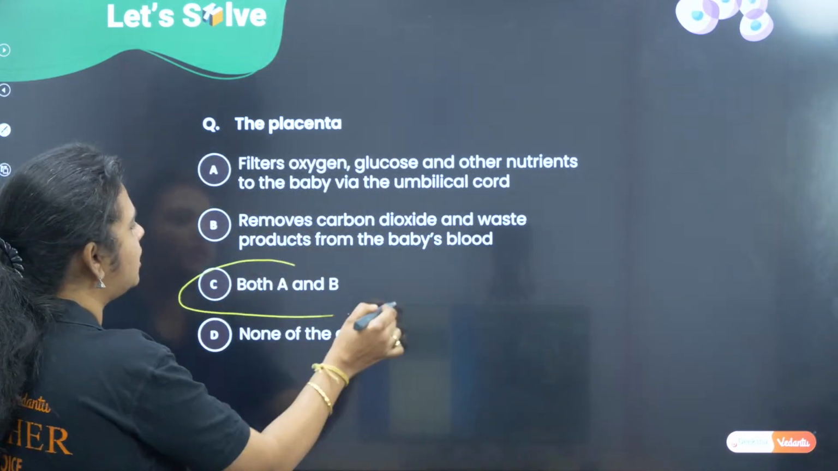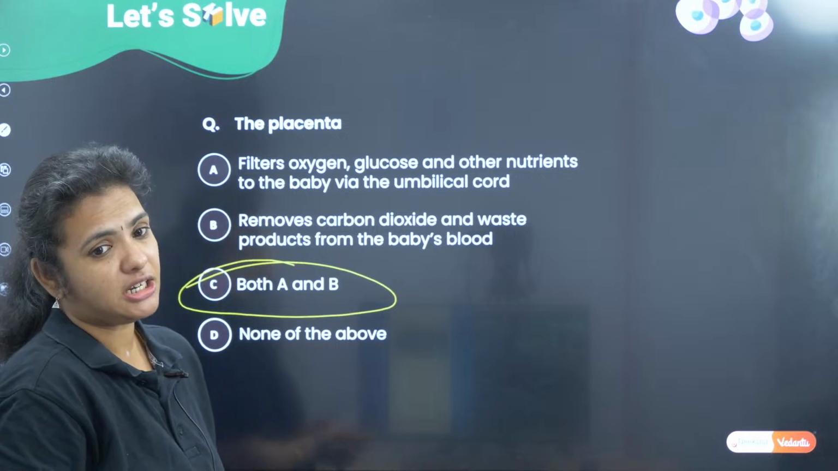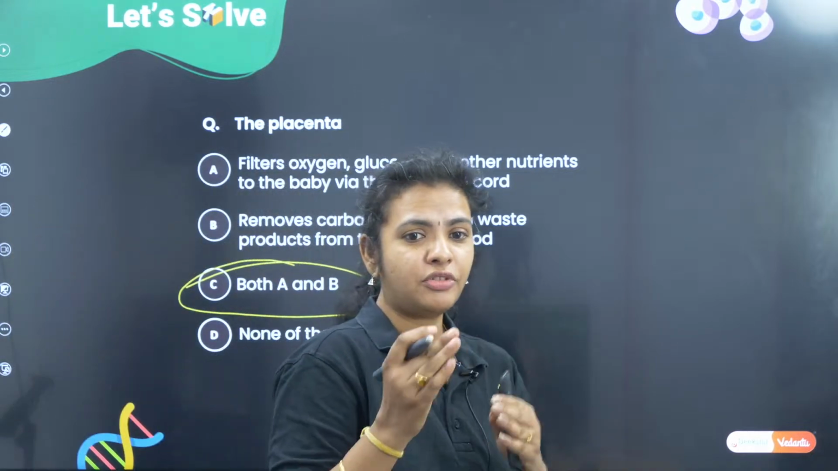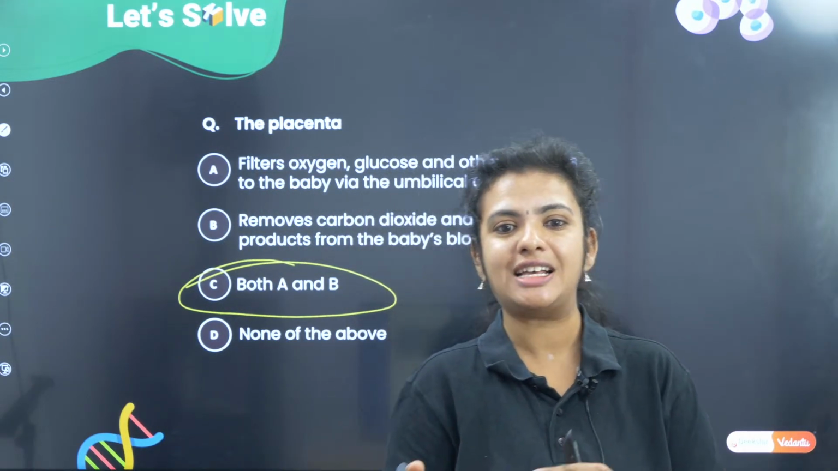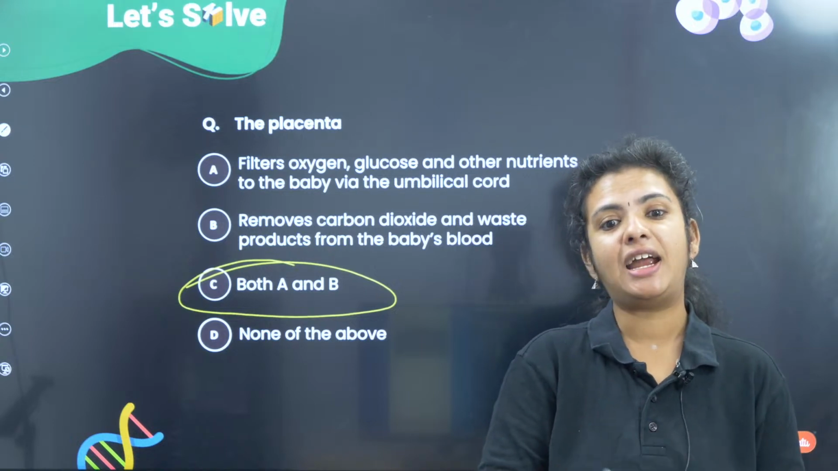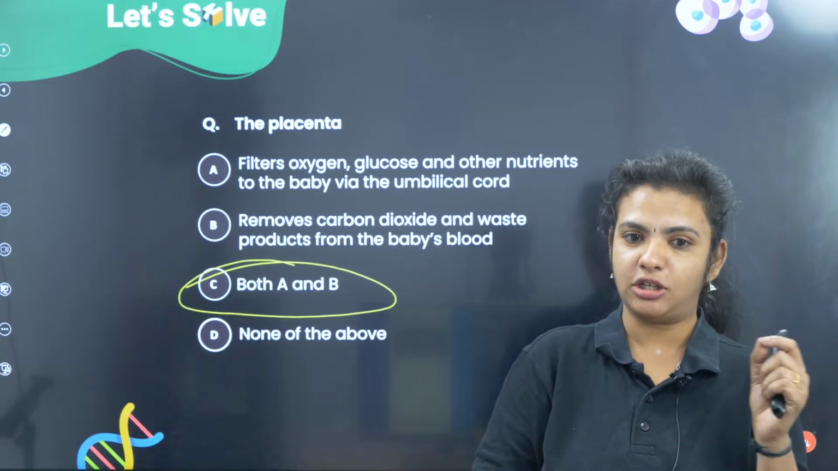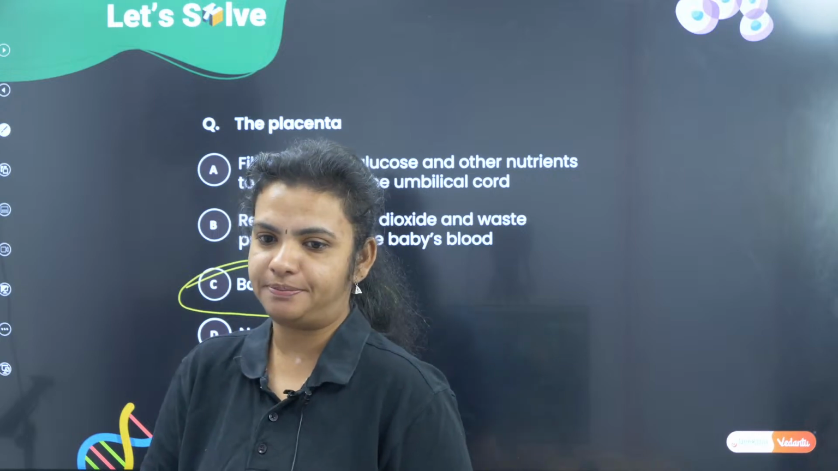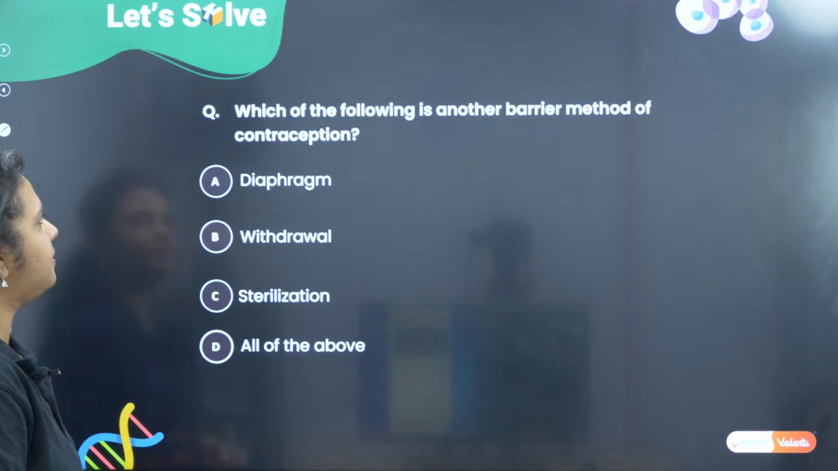So it is going to be both A and B. That means it is going to filter the oxygen, glucose as well as the other nutrients, and it is going to remove the waste products including carbon dioxide. Okay. So it is going to be both A and B.